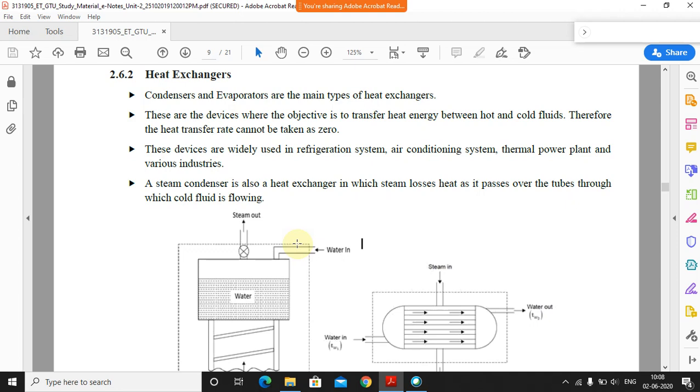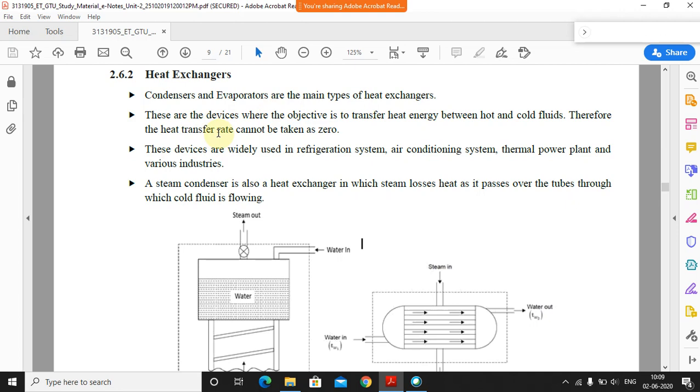So the hot steam will give its heat to the cold water, and that heat is released there. That is the exchange of heat, and the steam is converted back into water, which is supplied again to that chamber. Basically that is the process of heat exchange, and that device is called the heat exchanger. You can see it over here. These are the devices whose objective is to transfer heat energy between the hot and the cold fluids. Therefore the heat transfer rate cannot be taken as zero.